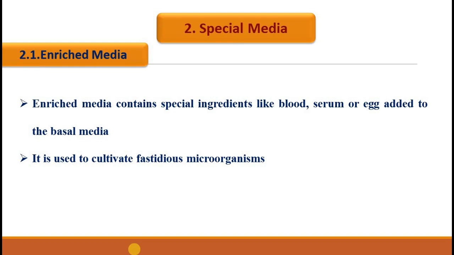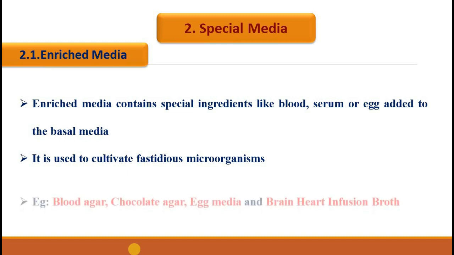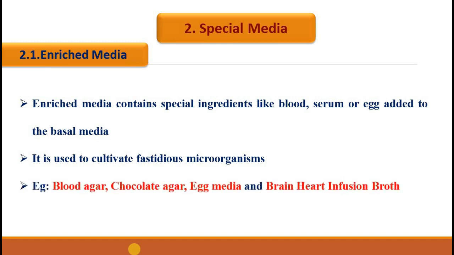The microorganisms that are more exacting in their nutritional needs are called the fastidious organisms. So the fastidious organisms cannot be cultivated on the basal media or the general purpose media. They need some additional nutrients. So in order to cultivate the fastidious organisms, we can make use of enriched media. Examples for enriched media include blood agar, chocolate agar, egg media, and brain heart infusion broth.